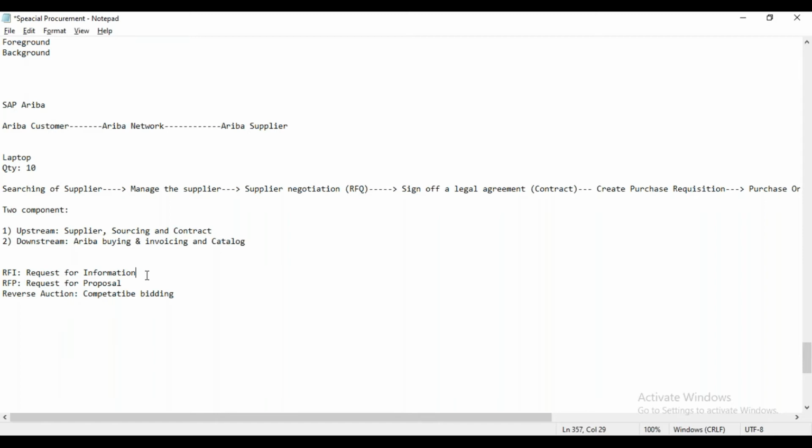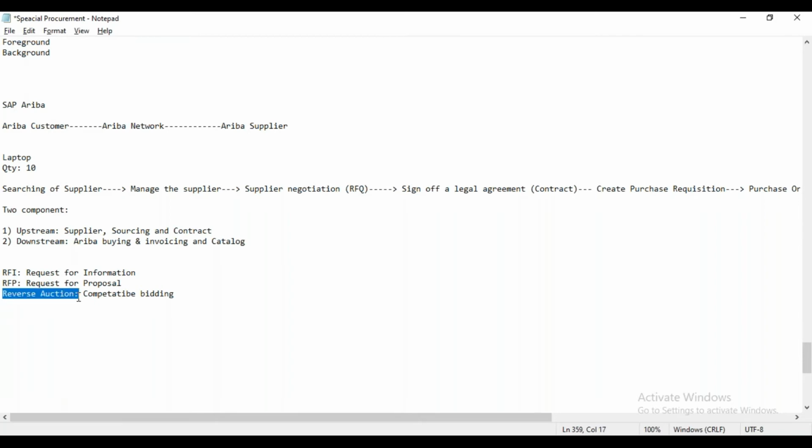So for that, if you want to conduct one event to collect only the information about the supplier and the product, you can do that with the help of the RFI, that means with the help of the request for information. Same way, if you want to negotiate the pricing with the supplier, Ariba has given this RFP, and with the help of the RFP, we can negotiate the pricing information with the supplier. And whenever we have to conduct any live event or live bidding activity, for that we have this reverse auction.